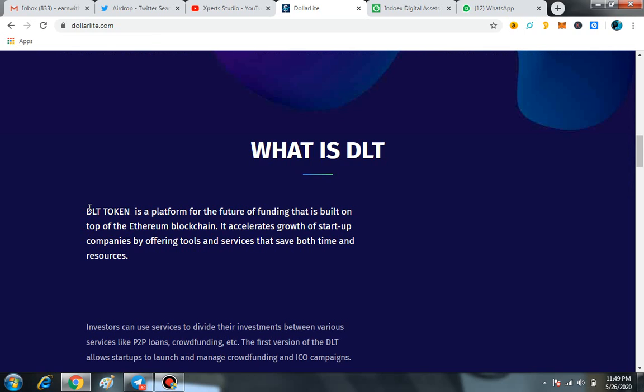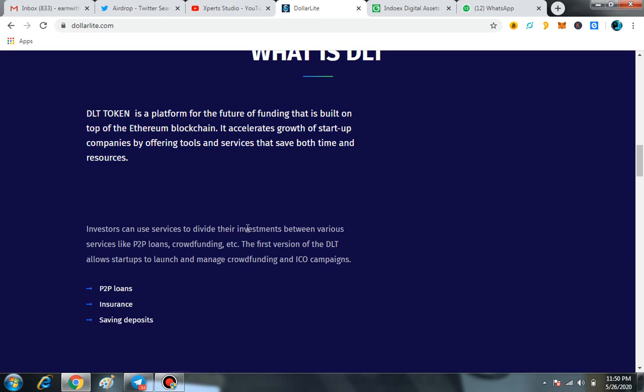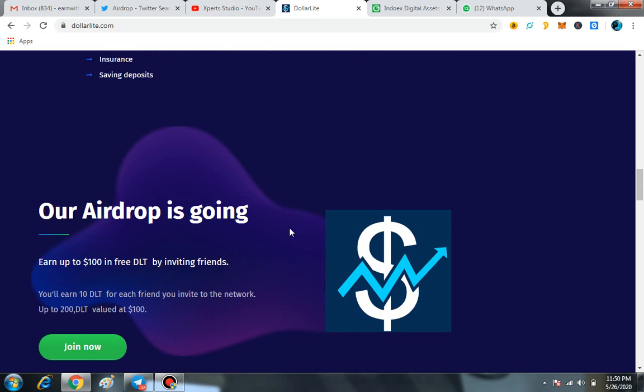What is DLT? DLT token is a platform for the future of funding that is built on top of the Ethereum blockchain. It accelerates growth of startup companies by offering tools and services that save both time and resources. Investors can use these services to divide their investments between various services like P2P loans, crowdfunding, etc. The first version of the DLT allows startups to launch and manage crowdfunding and ICO campaigns. The main missions of the DLT token are P2P loans, insurance, and saving deposits. So that is such a new thing at this time.